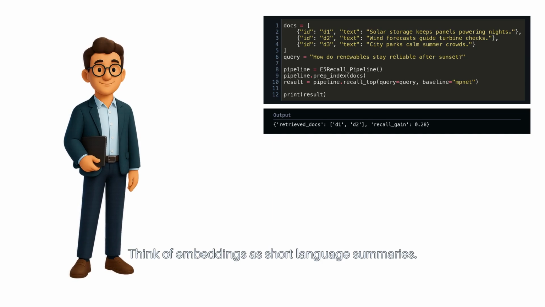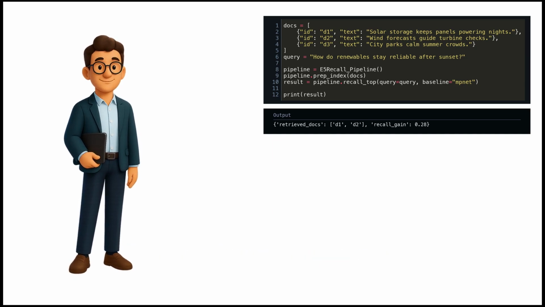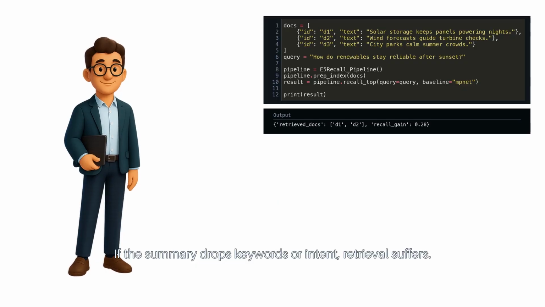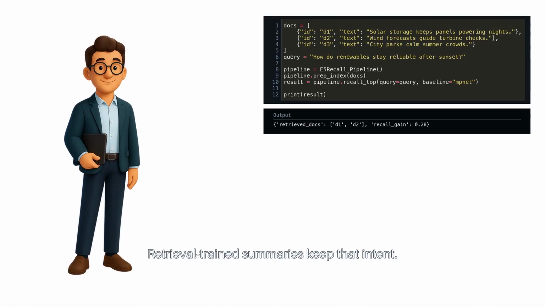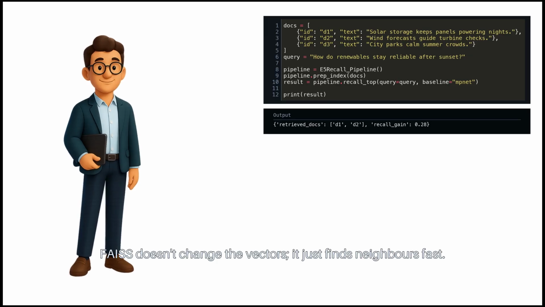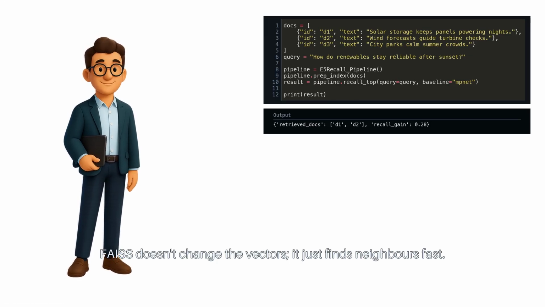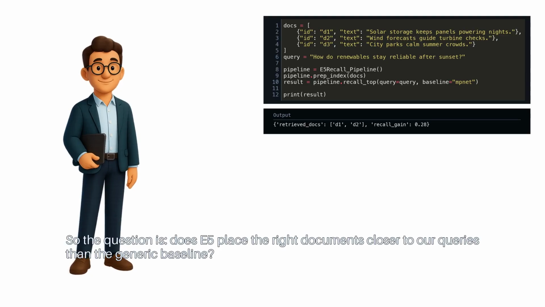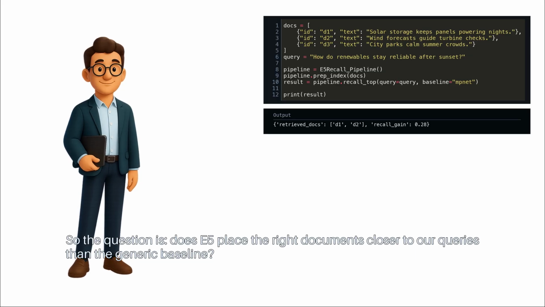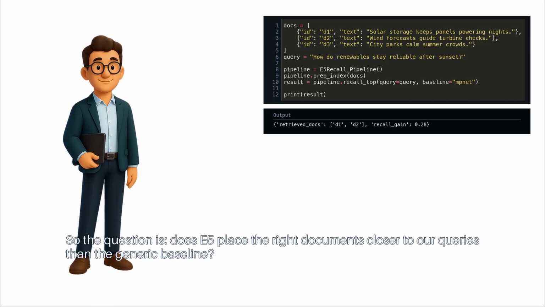Think of embeddings as short language summaries. If the summary drops keywords or intent, retrieval suffers. Retrieval-trained summaries keep that intent. FAISS doesn't change the vectors, it just finds neighbors fast. So the question is, does E5 place the right documents closer to our queries than the generic baseline?